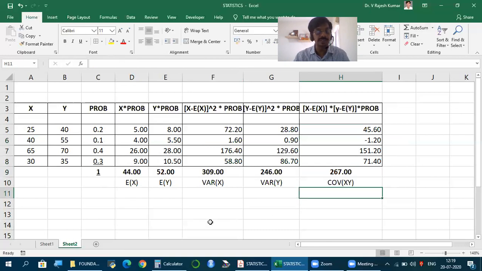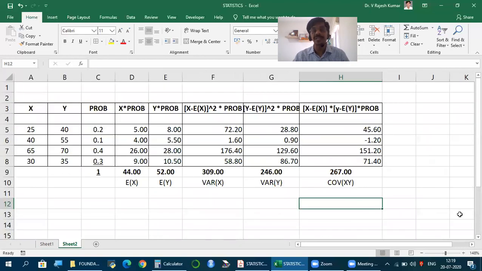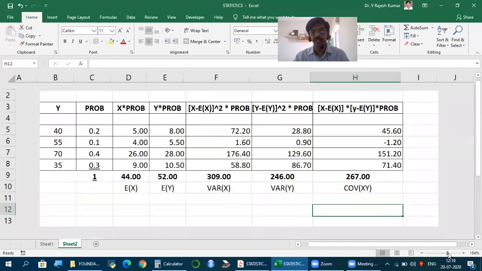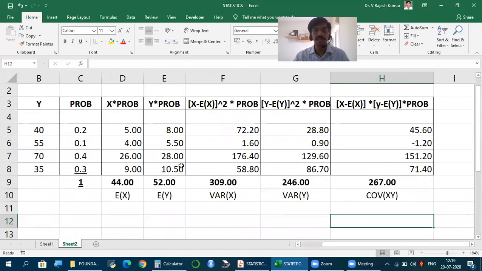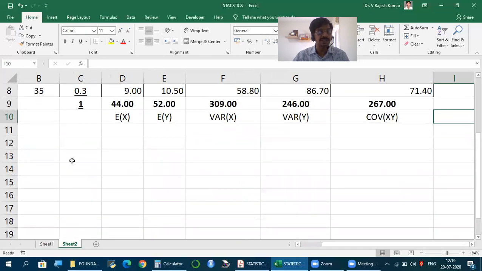So previously, in observed data, we divide by n minus 1. So we do some other operation to get covariance. But in probability distribution, everything is readily available. So everything you get here. Now this is the template you must keep ready whenever we have two sets of data with probabilities, a probability distribution. Now let us summarize all this and calculate whatever is required.